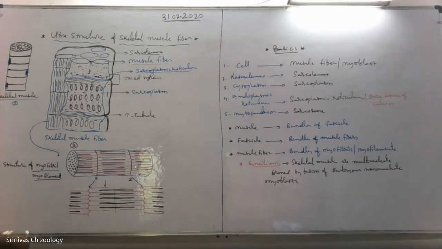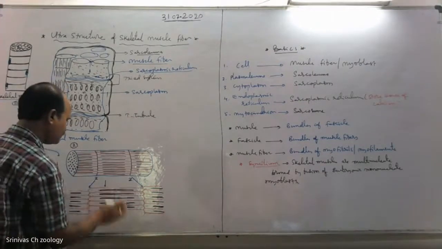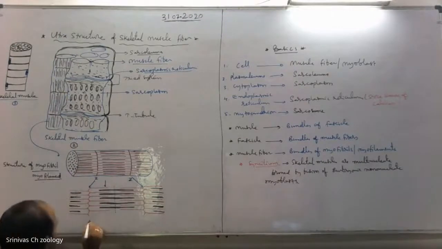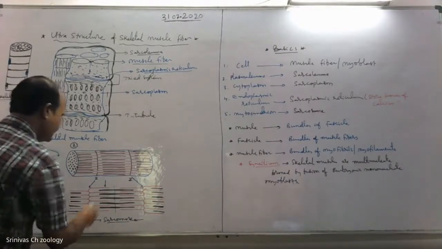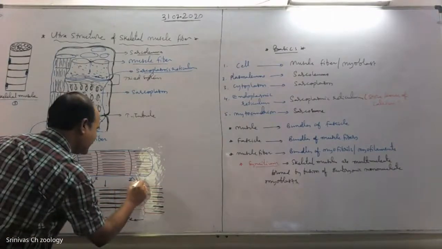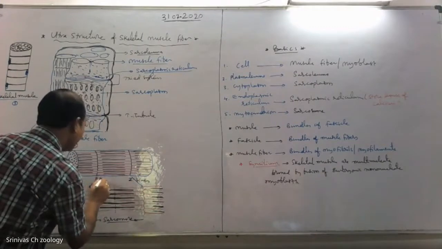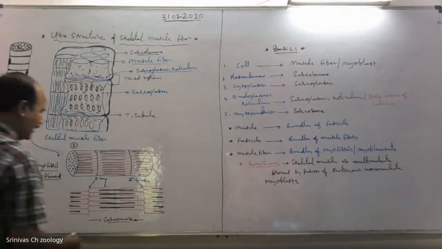Now let us see the parts. This is one sarcomere. The region between two Z lines is called one sarcomere, which is the unit of muscle contraction. These two are the Z lines, one Z line and one more Z line.